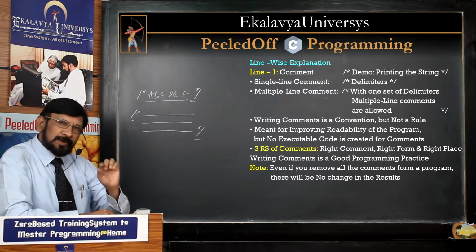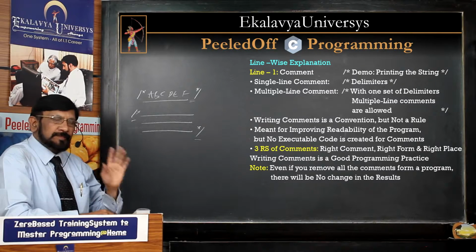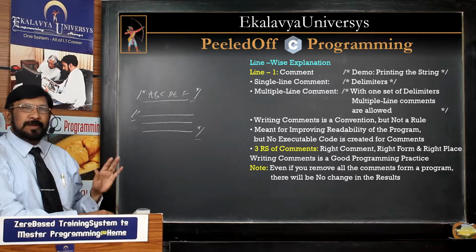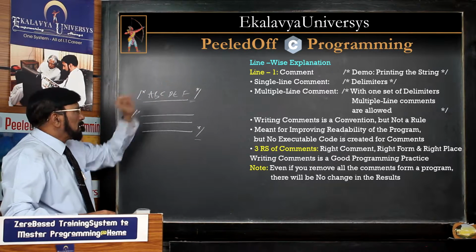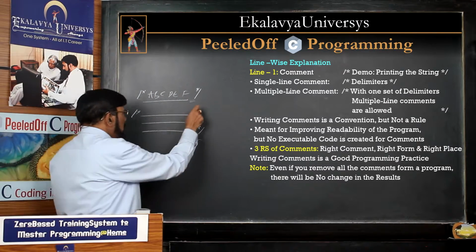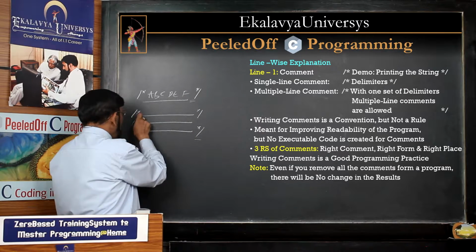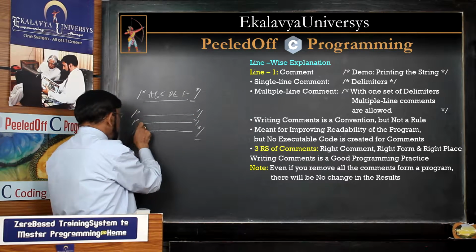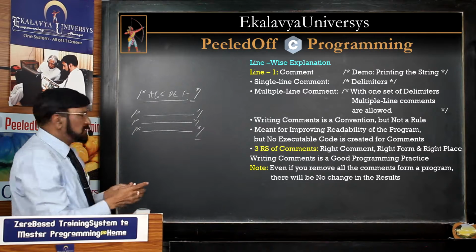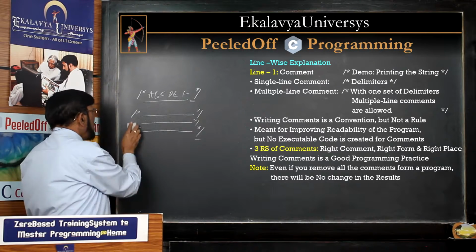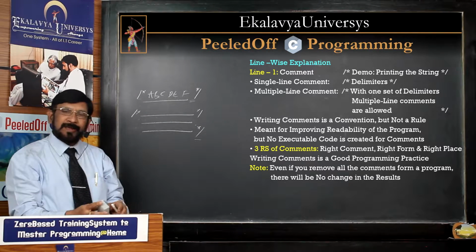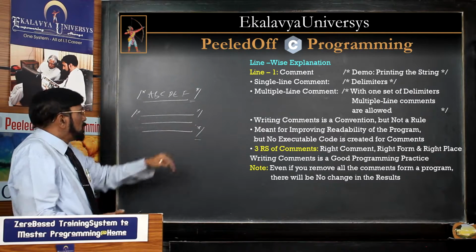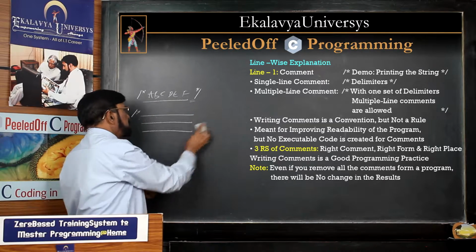That's why, whatever comment you want to make, you can make freely. You need not bother that it should be limited to one line. And you need not do it like this either. Of course, you can do it like this: these are three single line comments. This is a waste of effort. You need not do that. Only one set of symbols is enough to write multiple line comments.